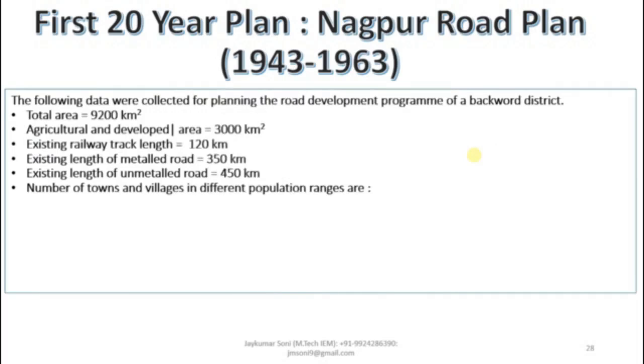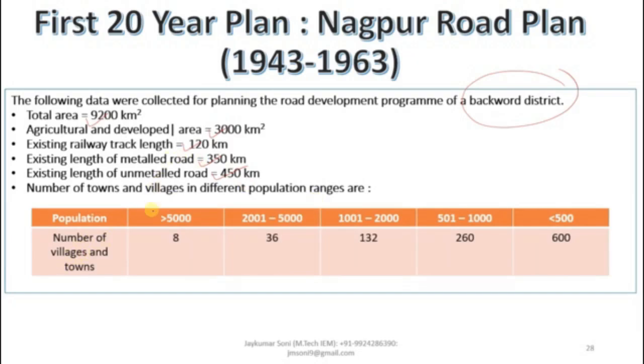This is the example data. The following data were collected for planning of the road development program of a backward district. All these values will be given whenever you are calculating the example. Total area is given as 9,200 km square. Agricultural area is given as 3,000 km square. Existing railway track length is given as 120 kilometers. Existing length of metal roads is given as 350 kilometers. Length of unmetal roads is given as 450 kilometers. Number of towns and villages in different population ranges are given.